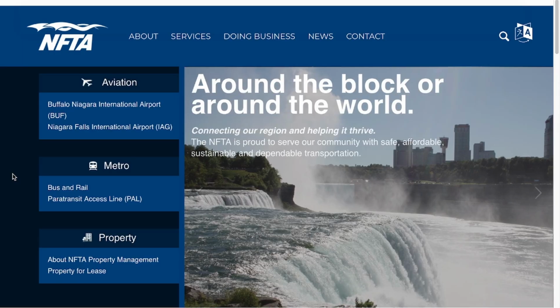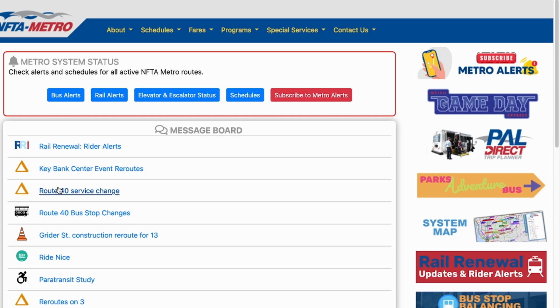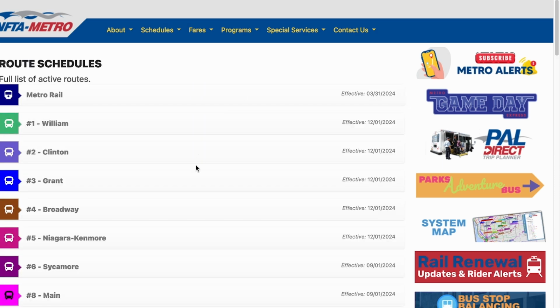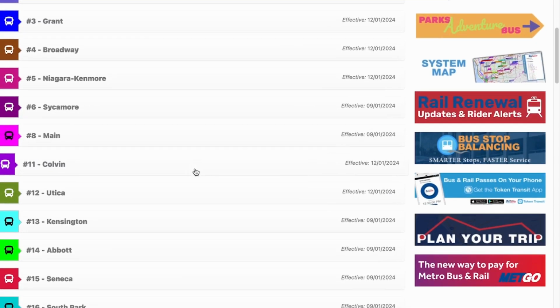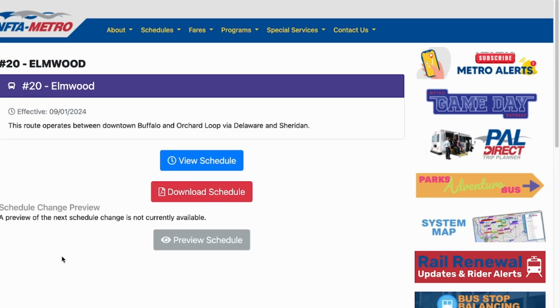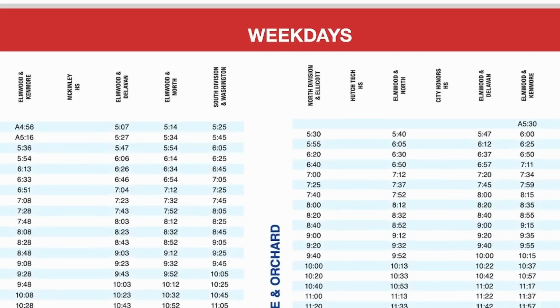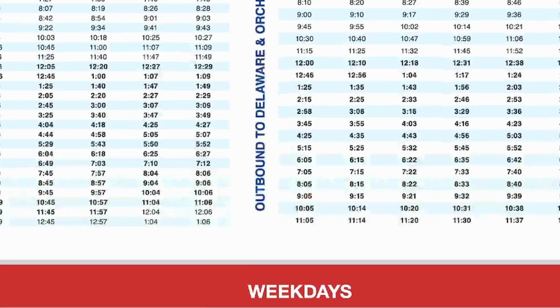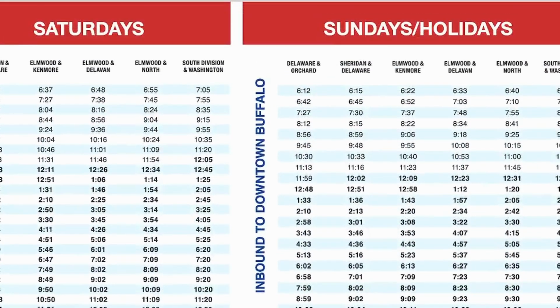You can access bus schedules at NFTA's website. For instance, you can click the 20 to check the schedule for the 20 Elmwood bus. Click Download Schedule, and you can see the times the bus will arrive at the corresponding stop. Notice there are times for weekends and holidays as well as weekdays. These change from time to time, so check back frequently.